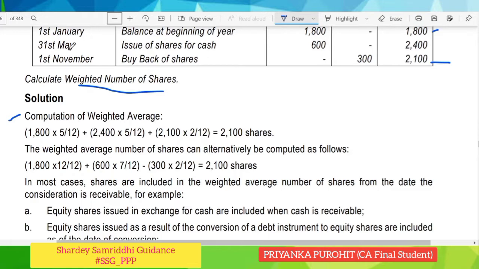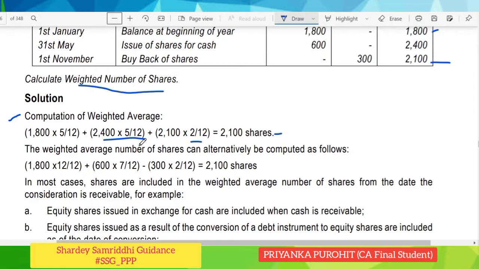Again 5 months, from 1st of June to 30th of October. So we have multiplied by that. And the buyback of shares was on 1st of November, so the balancing figure was 2100 as on 1st of November. From 1st of November, since our year is from Jan to December, we will calculate November and December, 2 months, and hence we will take the number of shares as 2100.